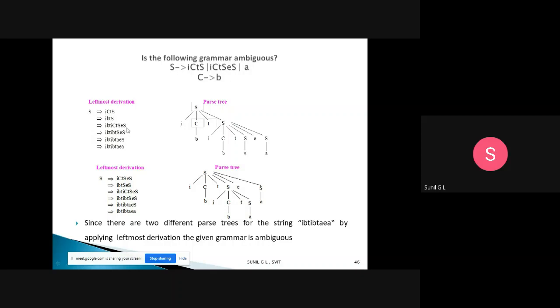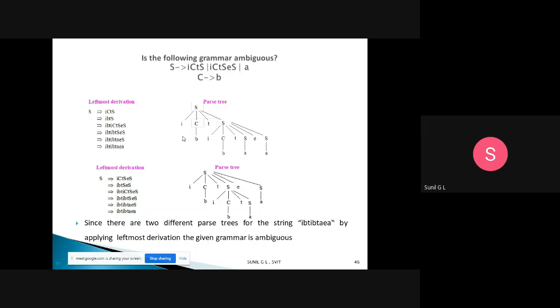The production is S tends to ICTS, so here ICTS is done. After the second step, I have replaced this C with B. Then this S comes to S, so S tends to ICTSES. After that, I have replaced C with B, and S with A, and S with A.